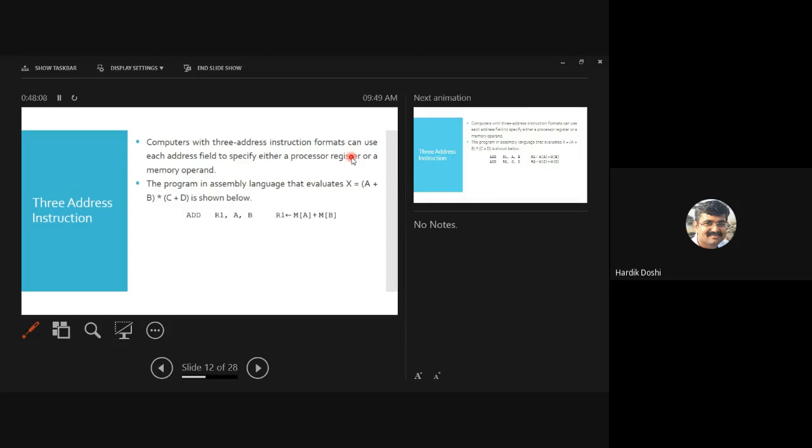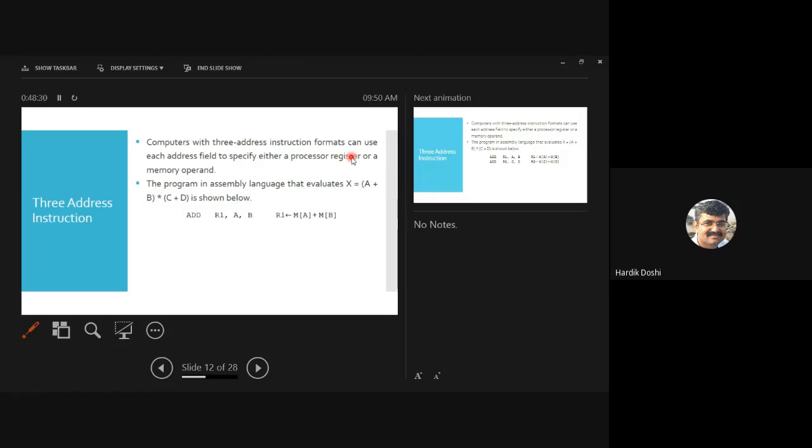So in a 3 address instruction I can use 3 operands. A plus B will be added, and temporarily the answer will be stored in R1. So this is the meaning of the instruction: M of A plus M of B, result will be stored in R1.